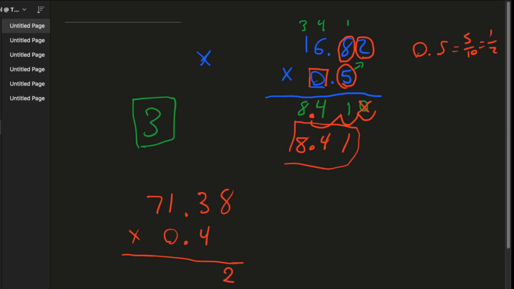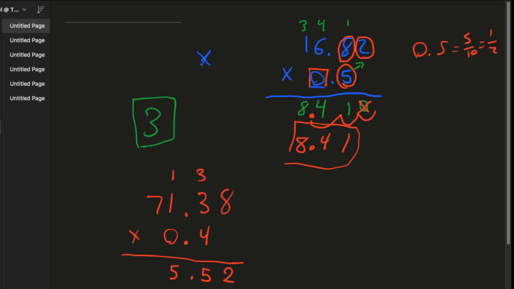So you put 2 here. You bring your 3 up here. 4 times 3 is going to be 12. And then we add the 3, so it's 15. And then you go over here and you bring that 1 over here.